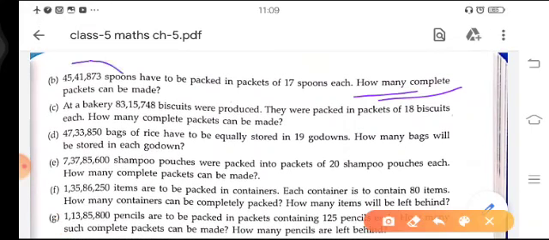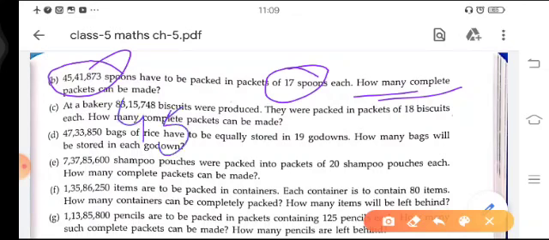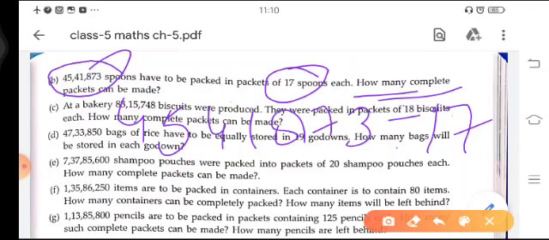This is the total number of spoons, and in one packet we can put only 17 spoons, right? So for this again you have to do the division to find the number of packets. So you have to divide 45,41,873 by 17. Okay, so in this way you can find your answer.